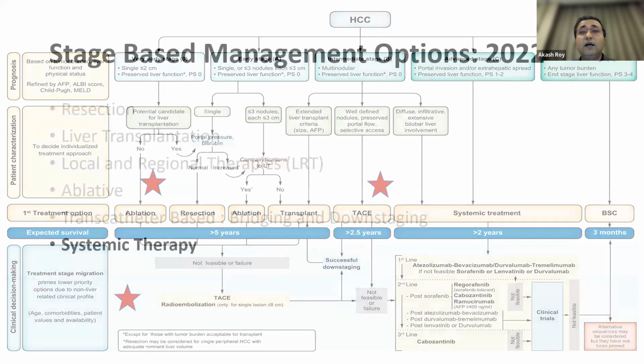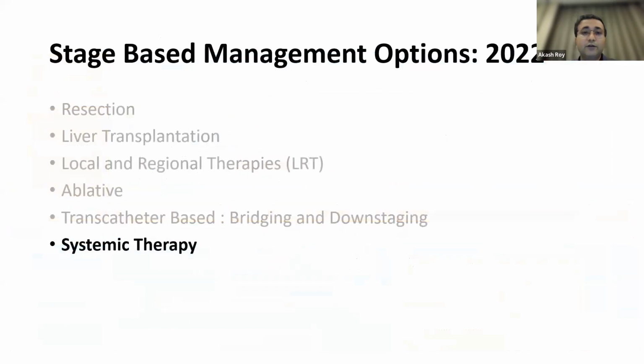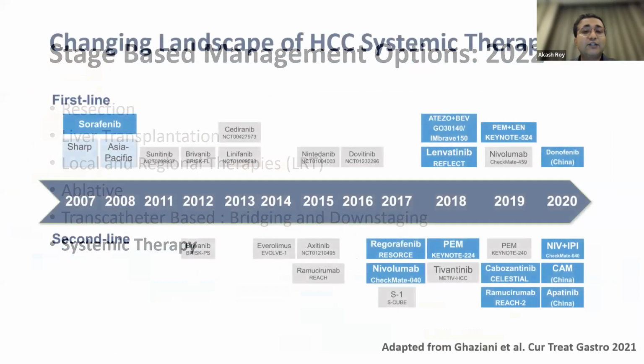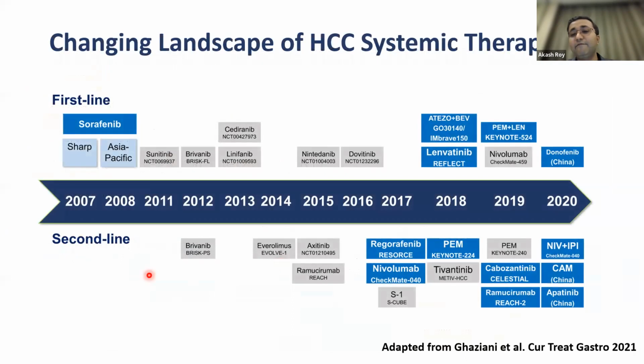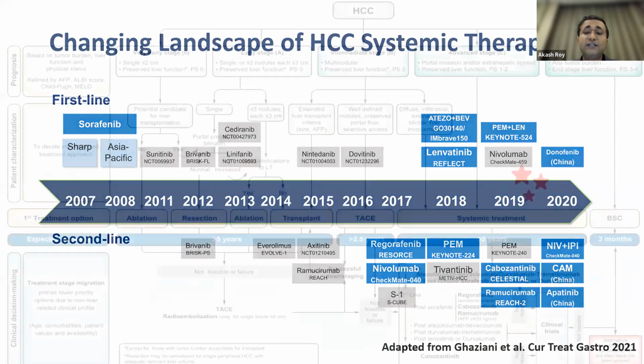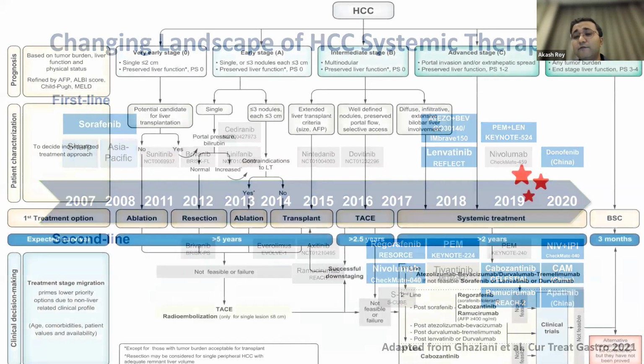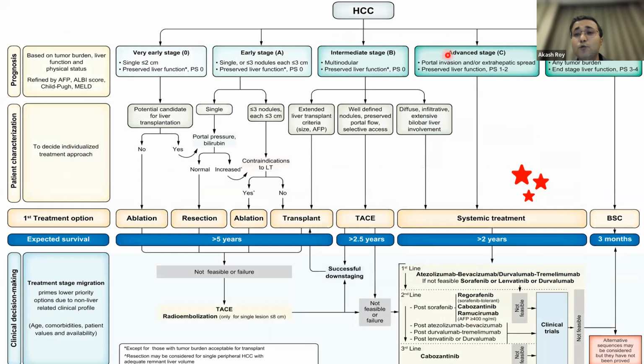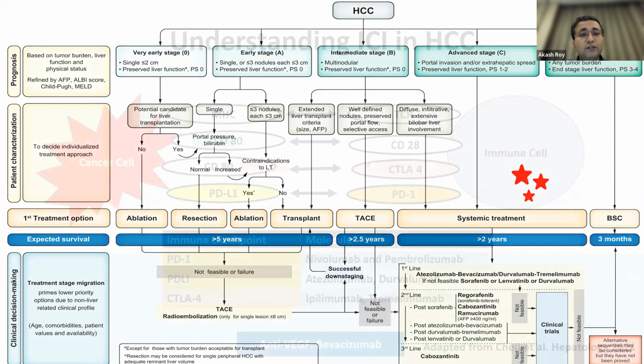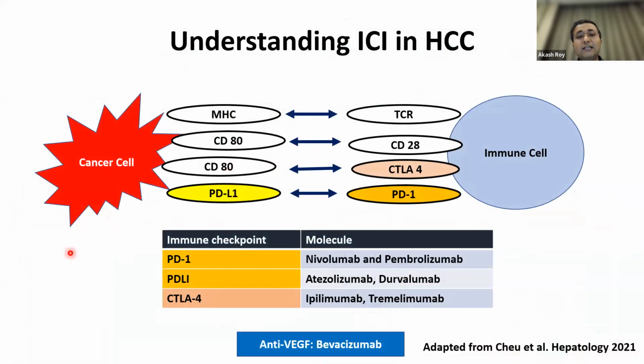Systemic therapy, which is the new dawn of therapy for hepatocellular carcinoma. We only had sorafenib till about 2014-15, and of late, over the last 3 years, we have got a spate of molecules that have come over, and which have got defined as one of the frontline therapies in patients who go into this advanced stage. So the poster boy of today's systemic therapy over the last 2 years have been the immune checkpoint inhibitors.